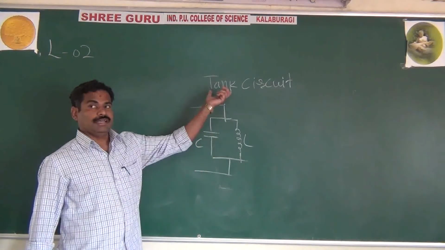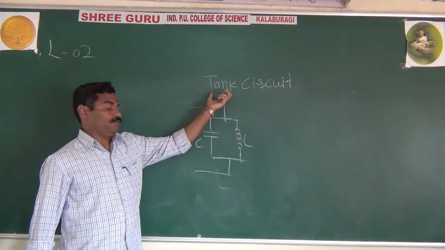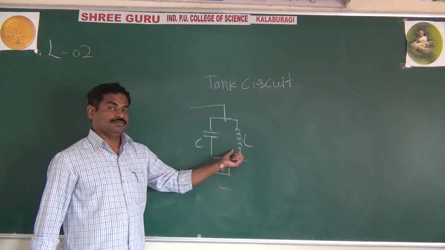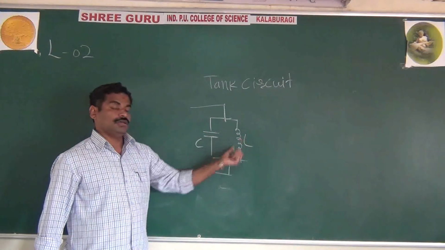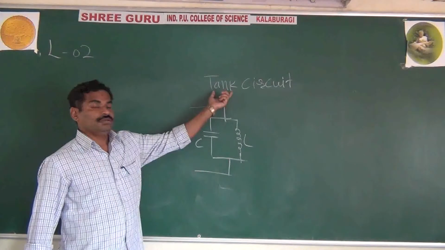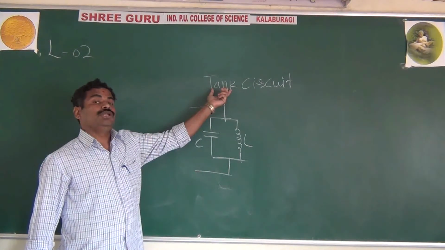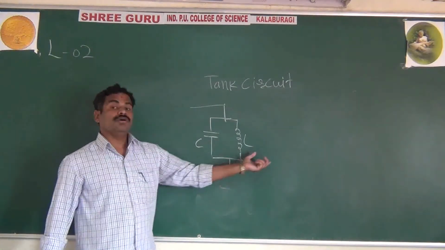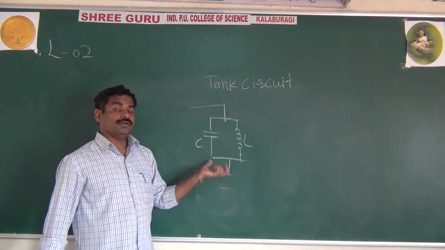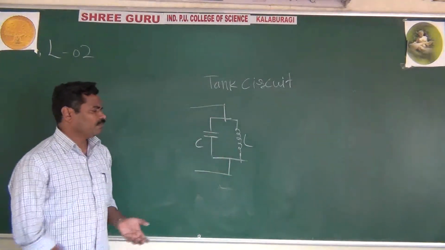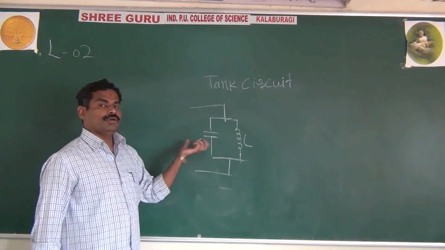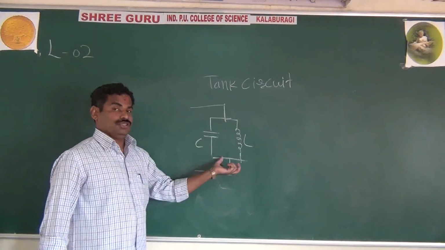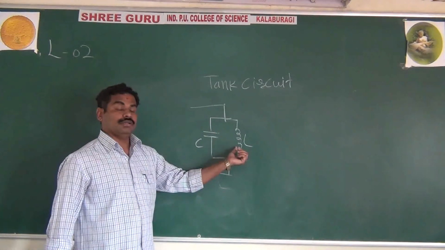Important exam question: what is tank circuit? What is oscillatory circuit? The tank circuit is nothing but a capacitor and inductor connected in parallel. Whenever the capacitor and inductor are connected in parallel, that circuit is the tank circuit, the tuned circuit, the oscillatory circuit. This circuit will generate the oscillations. Before going to the working of the tank circuit, how we can generate the signals by using capacitor and inductor.